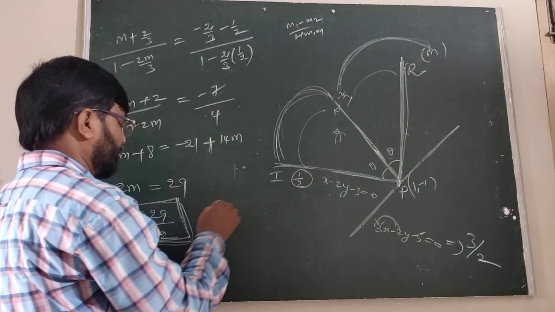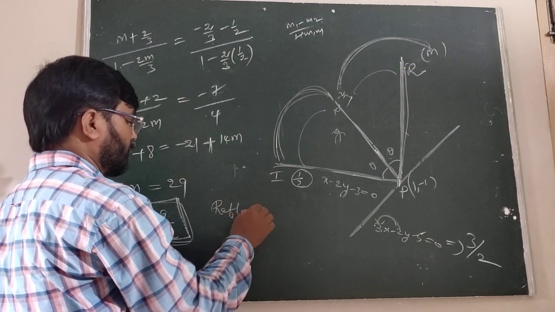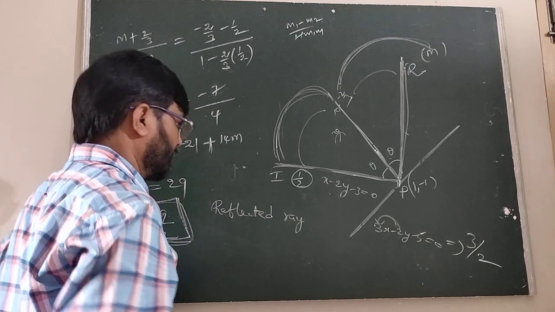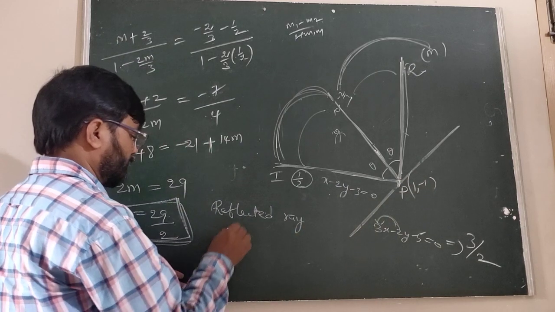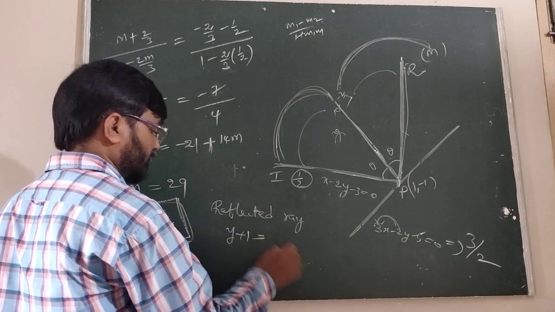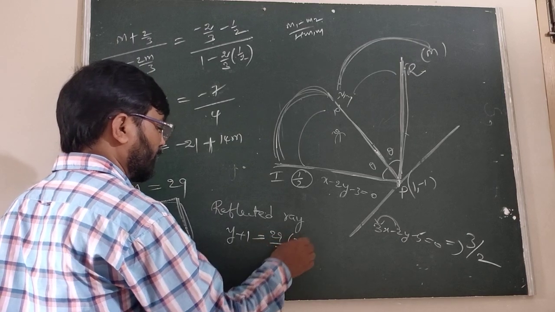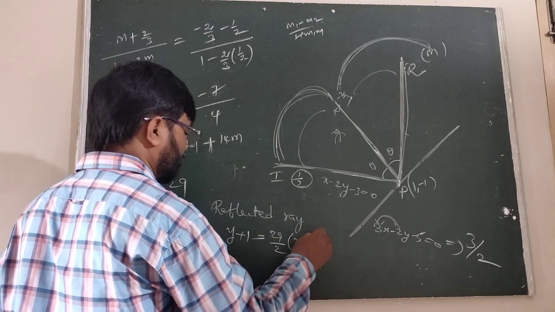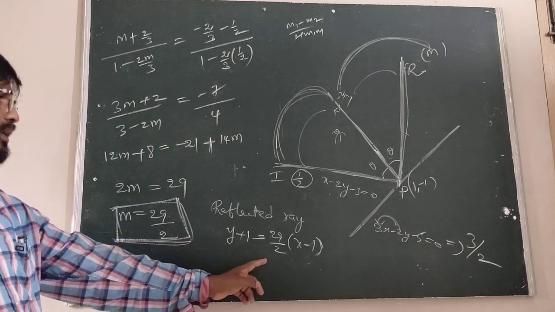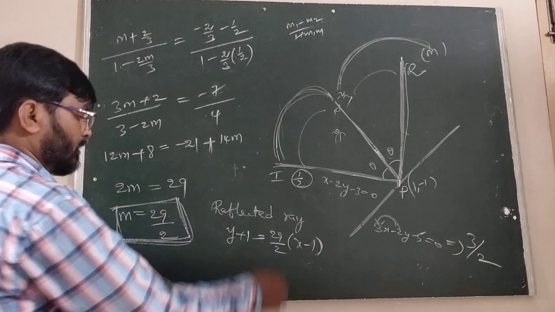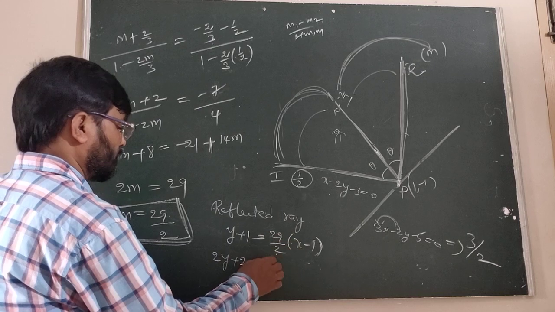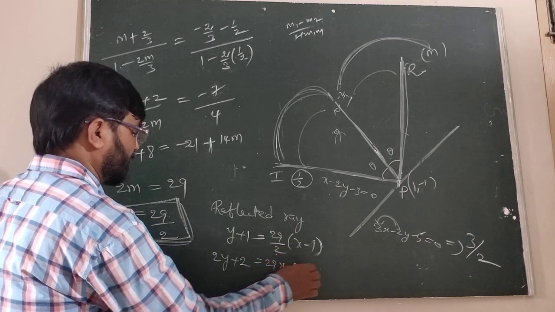Therefore the reflected ray is y minus y1, that is y plus 1, equals m, which is 29 by 2, into x minus x1. This is the answer. Is it clear? Now multiplying by 2: 2y plus 2 equals 29x minus 29.